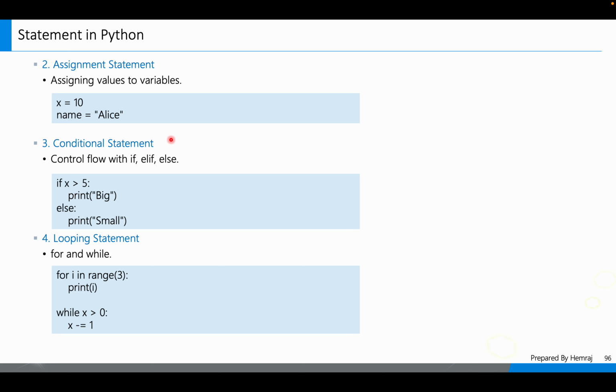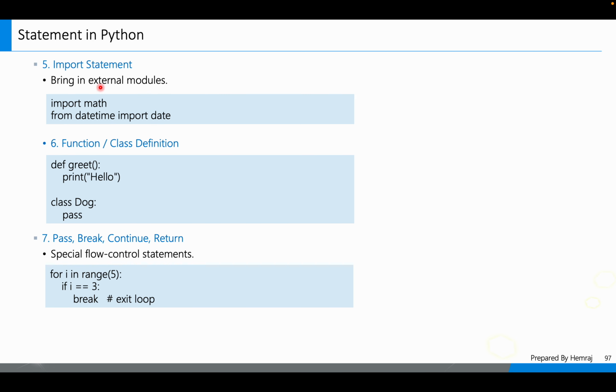Third, this is the conditional statement. Control flow with if, elif, else. If, elif, else, these all are control flow, that is, conditional statements, right? Looping statement: there are two types of loop in Python, which I will study in later slides. For loop and while loop. The for and while are also looping statements.